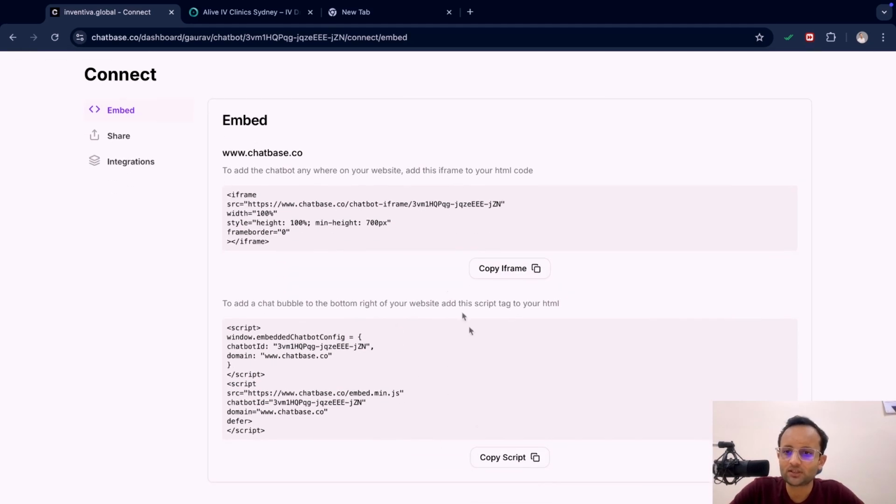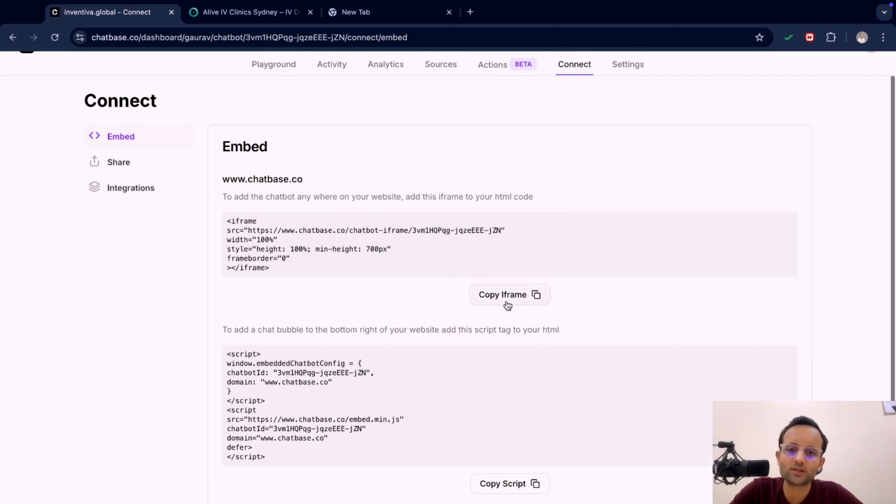You have to copy this iframe and script, and go to the body tag of the first page of your website. Suppose you have a WordPress website or any kind of website. WordPress has a backend which has the code. You have to visit the code of the first page, and then particularly in the HTML section, copy the iframe and paste it there. It's very easy.